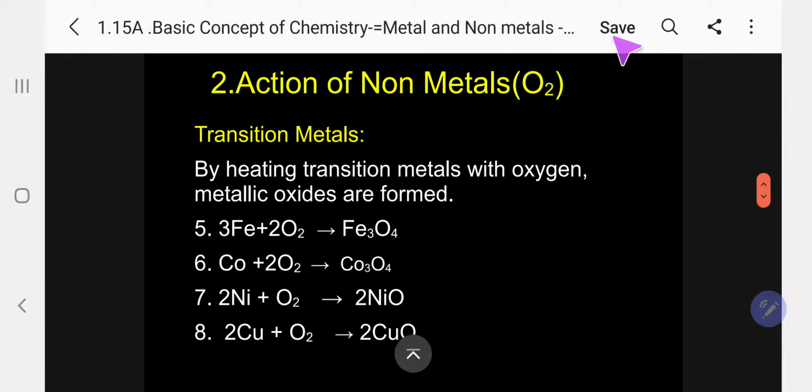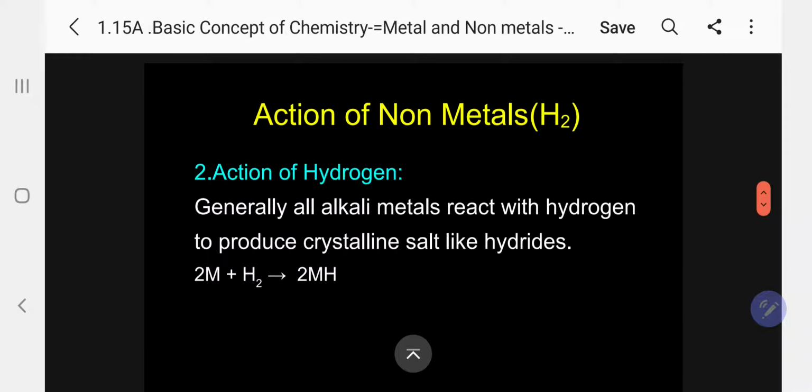Now, further, iron reacts with oxygen, gives Fe3O4. Cobalt reacts with oxygen, Co3O4. Nickel reacts with oxygen, NiO. And copper reacts with oxygen, copper oxide. So these are the actions of oxygen on different types of metals. Next one. Let me go for the third one.